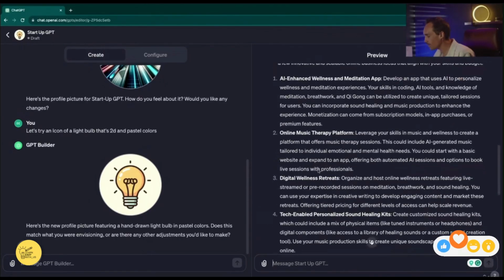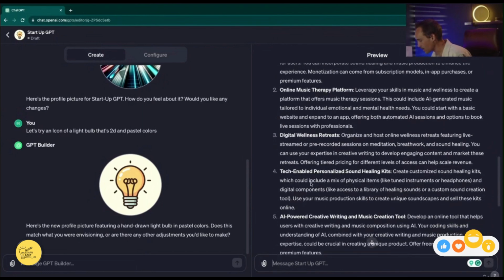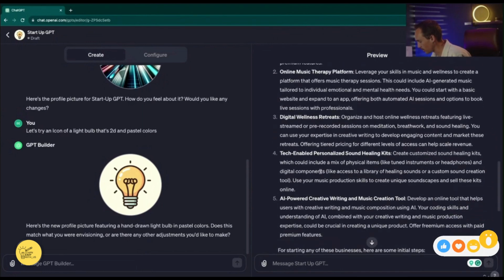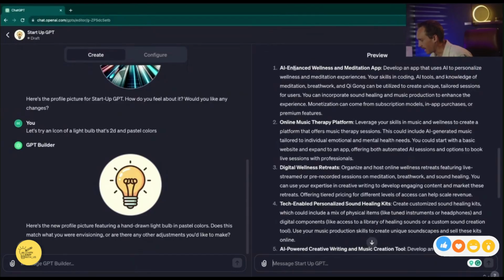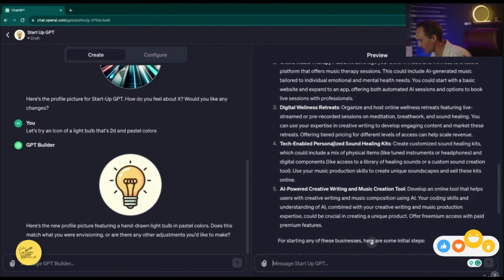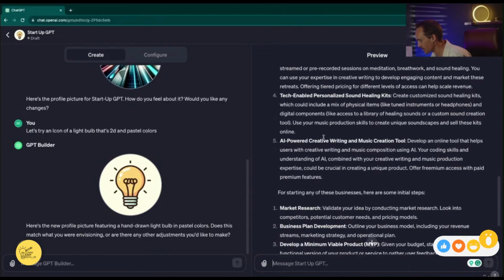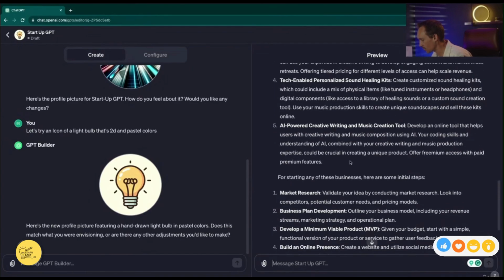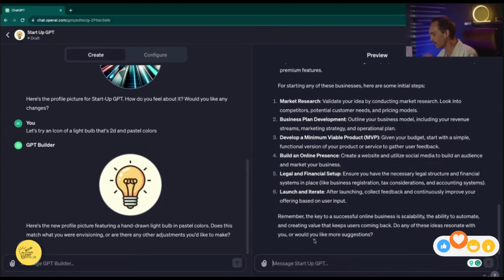So here it came up with 5 ideas that are actually pretty relevant to me and pretty interesting. We have an AI-enhanced wellness and meditation app, digital wellness retreats, tech-enabled personalized sound healing kits, and AI-powered creative writing and music creation tools. And next it lists 6 initial steps to take to start our business.